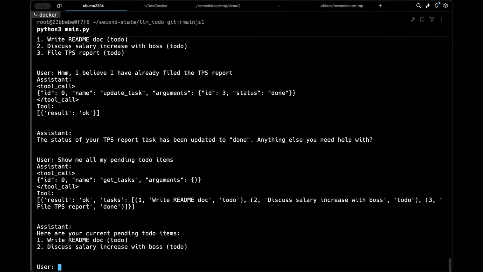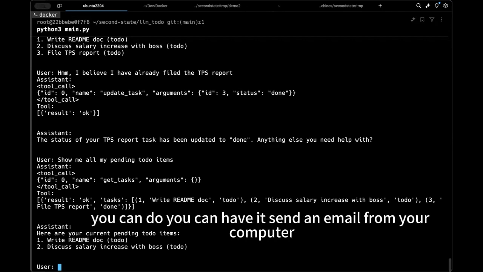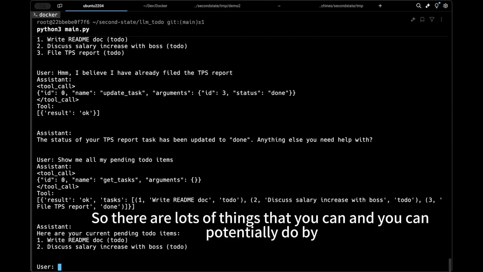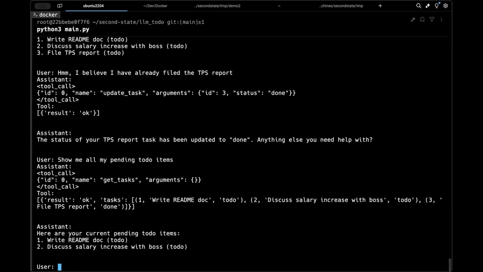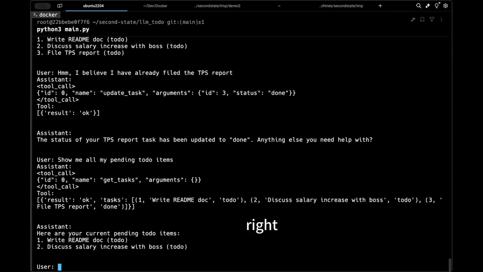So this goes on. You can actually do a lot more. Like I said, you can have it send an email from your computer, for instance. You can have it set an alarm. You can have it tell a robot to go do something, fetch a beer, something like that. So there are lots of things that you can potentially do by combining the tool with natural language that describes your intention, right?